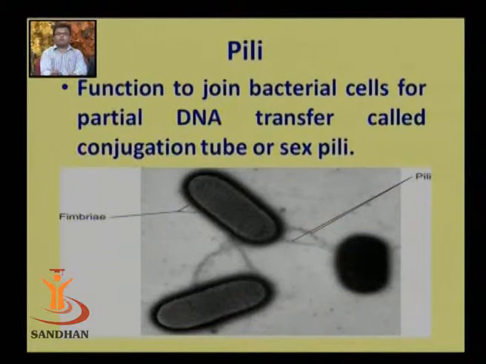Pili's main function is to join bacterial cells for partial DNA transfer called conjugation, and this pilus is called a conjugation tube or sex pilus. By this method, one bacterium can transfer its own DNA material to another bacterium, and this technique is utilized for gene mapping also.